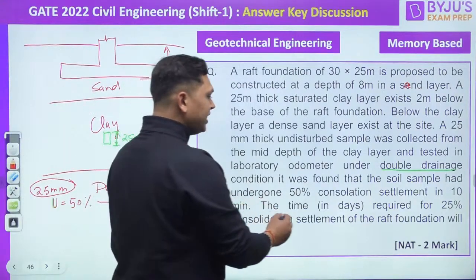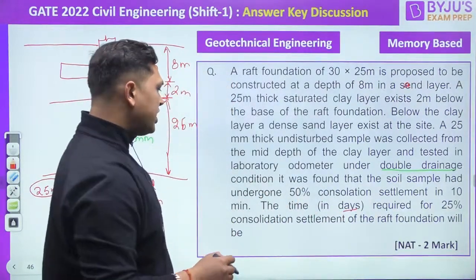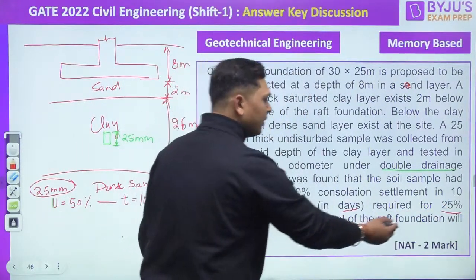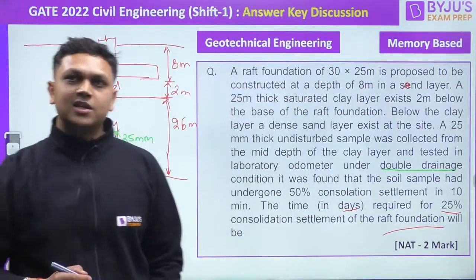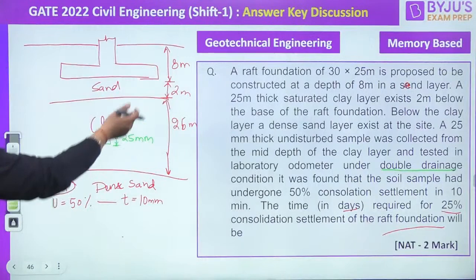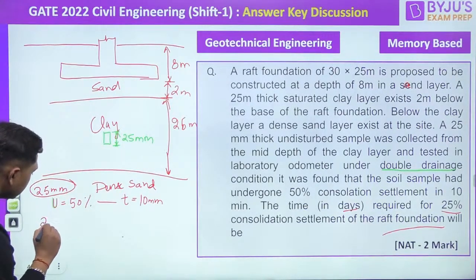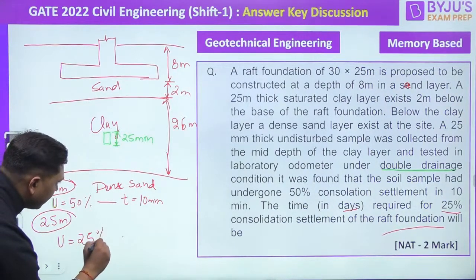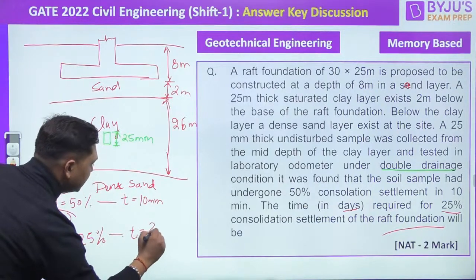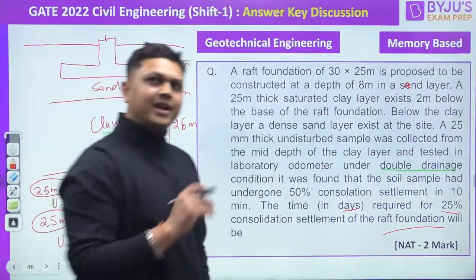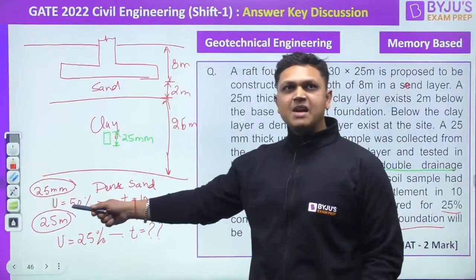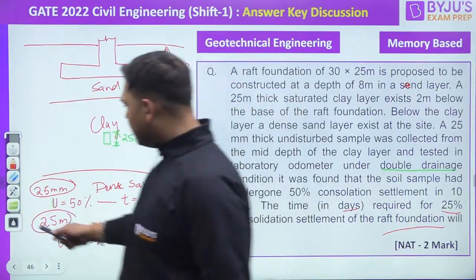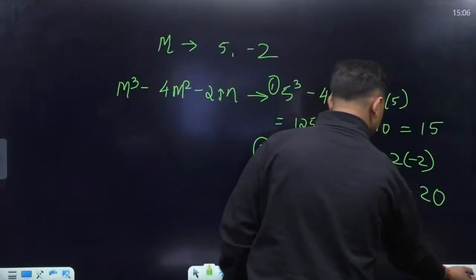In the question it is asked, what is the time required in days for 25% consolidation of the raft foundation? So under the raft foundation, what is the size of the clay? 25 meter. So for 25 meter clay, for 25% degree of consolidation, what is the time required? This is the question. Very easy question. So first of all, let us find out what is the time required for 25% consolidation in this particular sample.